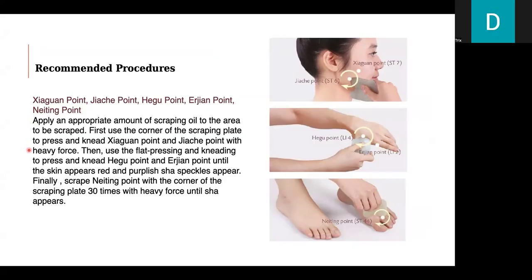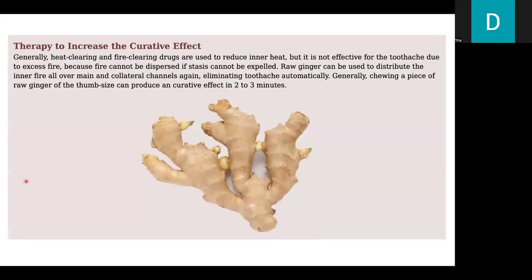Then use flat pressing and kneading on the Hegu point and the Erjian point until the skin appears red and purplish speckles appear. Finally, scrape the Neiting point with the corner of the scraping plate 30 times with heavy force until sha appears.